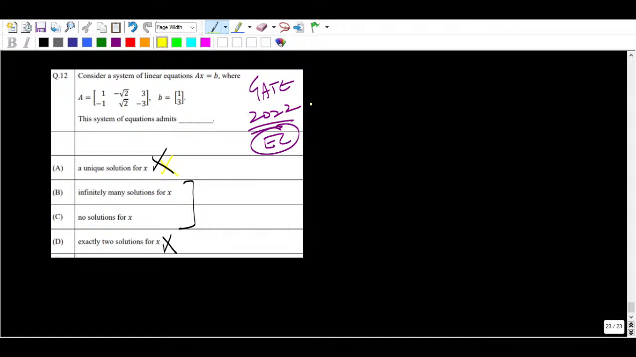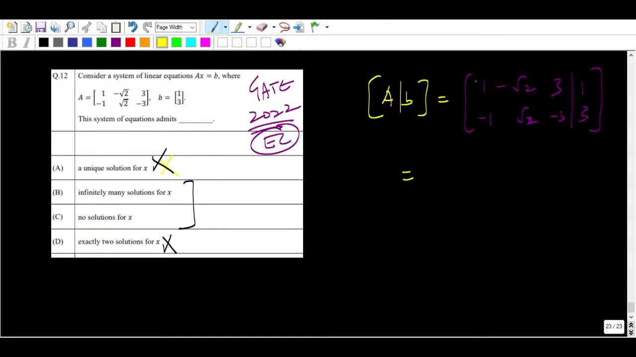Okay, so let me write the augmented matrix here, guys. A given B. Because they have already given it in the form Ax equal to B, you don't have to find it. So write this as 1, minus root 2, 3, minus 1, root 2 and minus 3. What you can do here is put this as 1, 3.